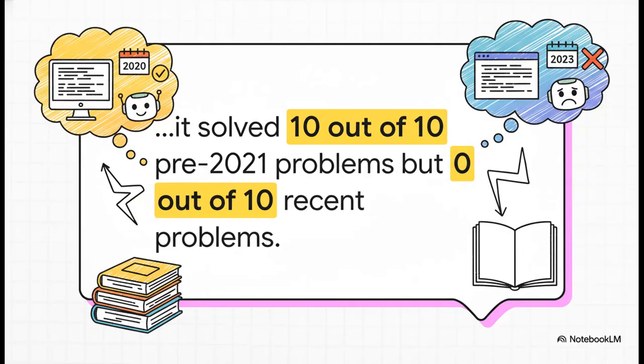A researcher noticed something very, very telling. A top AI model aced all the coding problems from before its training data was collected in 2021. But for new problems, ones created after that date, ones it couldn't have possibly seen, it got a perfect 0. That's a huge red flag that it probably saw the answers beforehand.